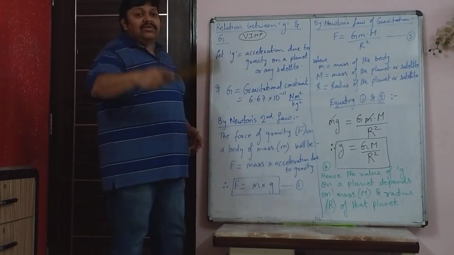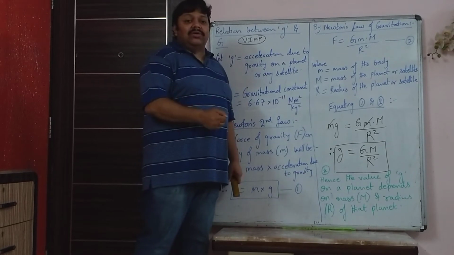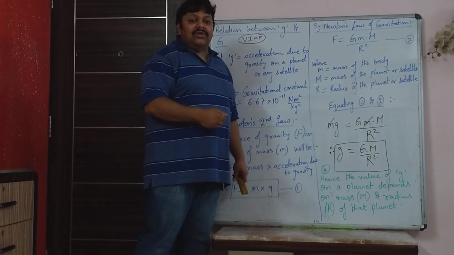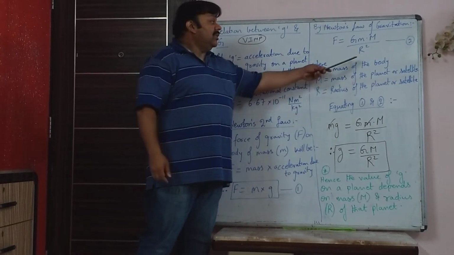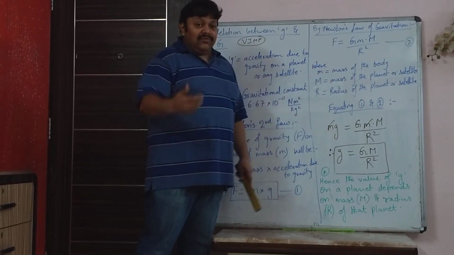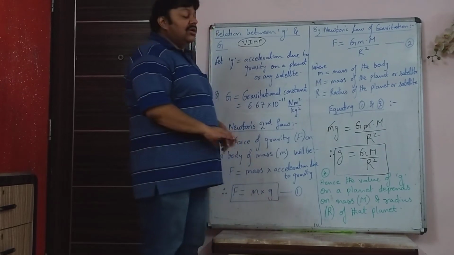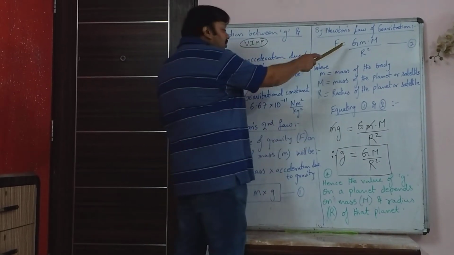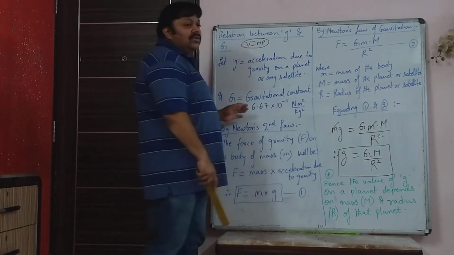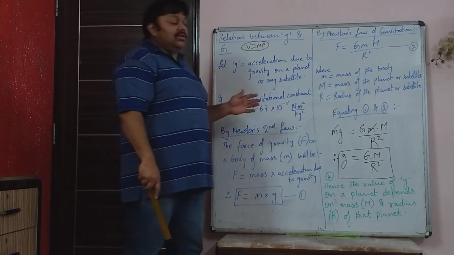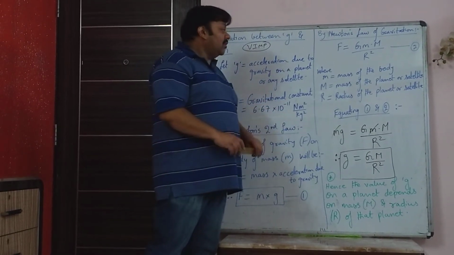So the distance between the center of the earth from which the force of attraction is acting and you will be equal to the radius of the earth. If it is earth, if it is some other planet, it will be radius of that planet or satellite. G value is constant, it is 6.67 into 10 raised to minus 11 Newton meter squared upon kg squared.